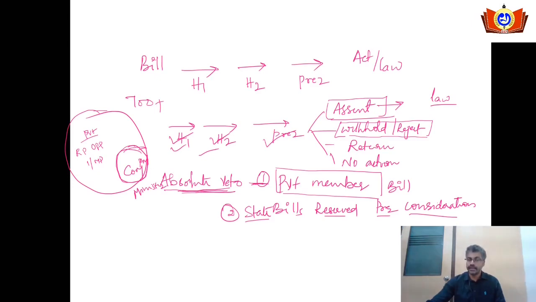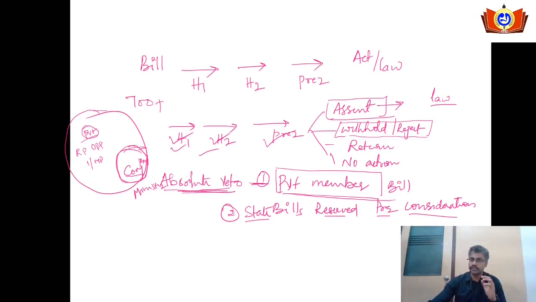The only thing is, if he is not a minister, and if such a member introduces a bill in the Rajya Sabha or Lok Sabha, that bill is called a private member bill. So when it is introduced by a minister, it is called a government bill. If it is introduced by a non-minister, then it is called a private member bill. The Indian president can exercise his absolute veto with respect to the private member bill. So he can withhold it or he can outrightly reject it.